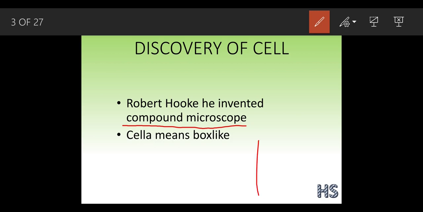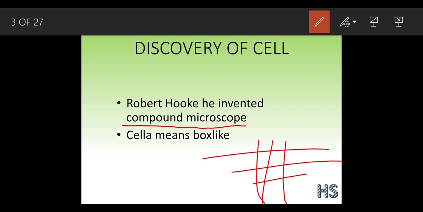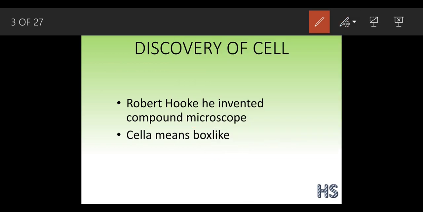You have seen this kind of structure. See, we can see the formation of boxes. So he said that every living organism has these cells. He named it cella.